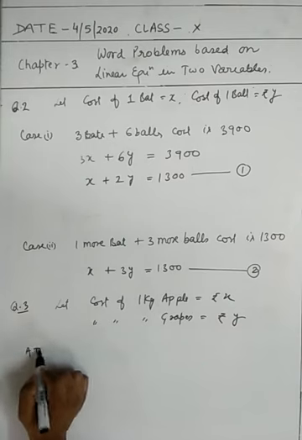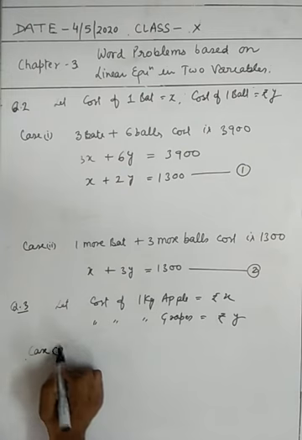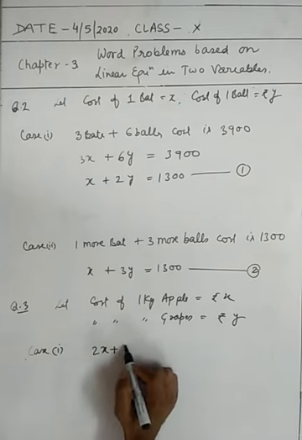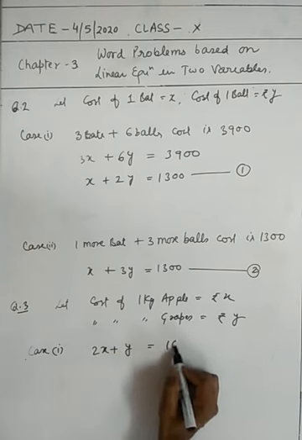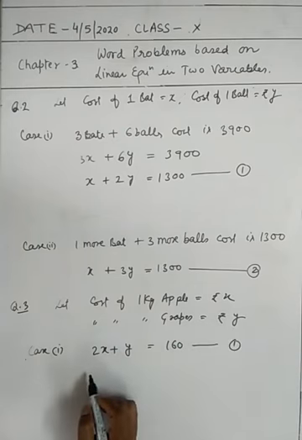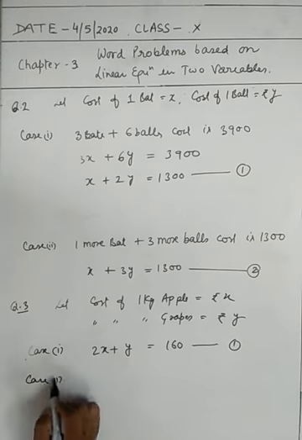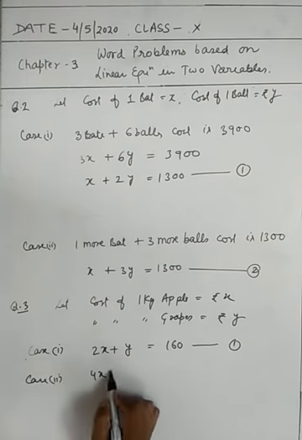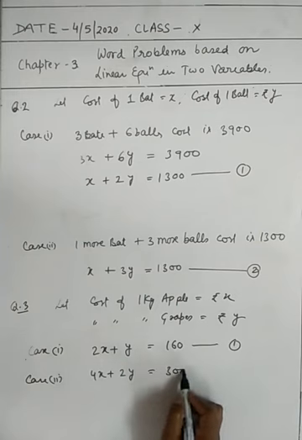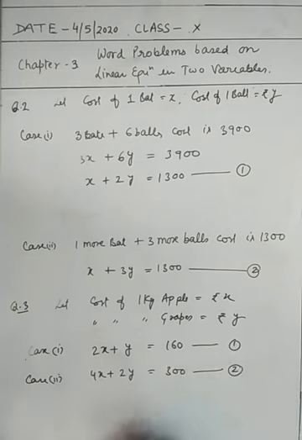According to the first condition, you have to take the cost of 2 kg apples, this is 2x, plus the cost of 1 kg grapes, y, equal to 160. This is equation number 1. And secondly, in case second, you have to take 4 kg apples, this is 4x, and 2 kg grapes, this is 2y equal to 300. This is equation number 2.